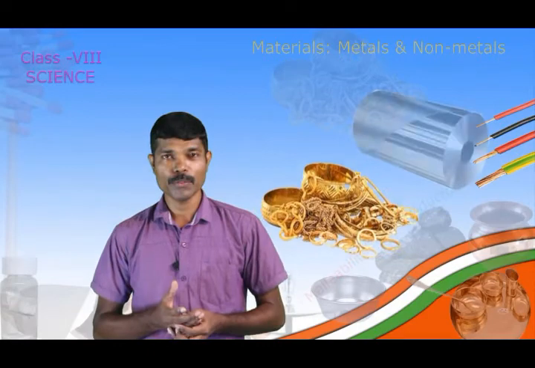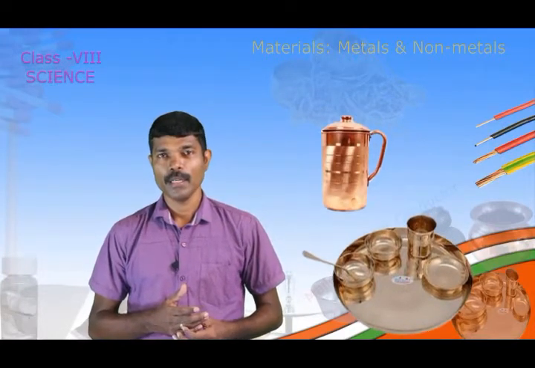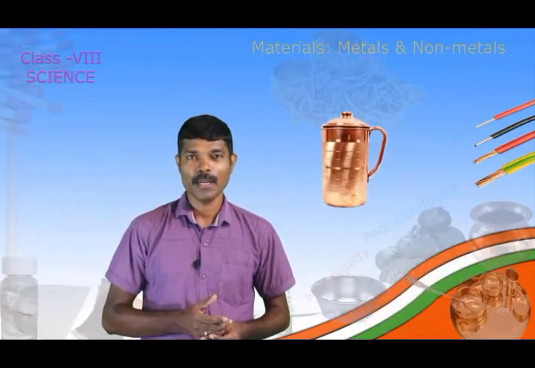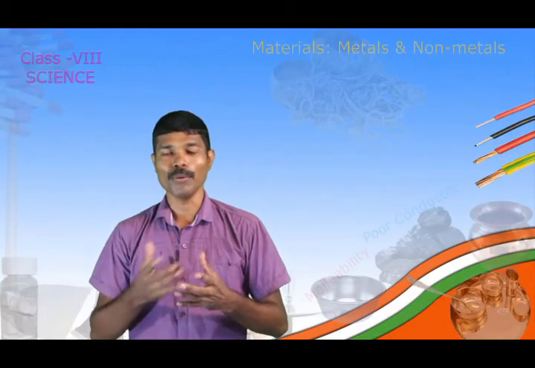Have you ever wondered what the various components present in the materials which we use in our daily life are? We will try to find out the composition of the materials which we use in our daily activities. Dear children, although the universe has plenty of materials, the elements present in nature are only about 94.